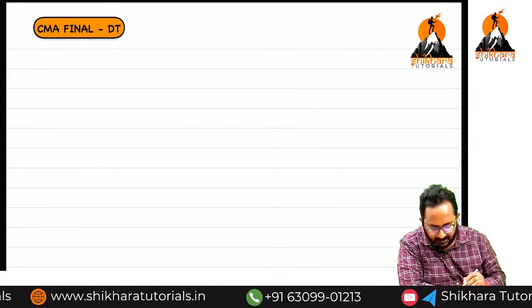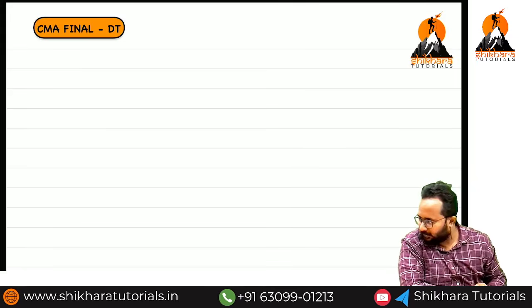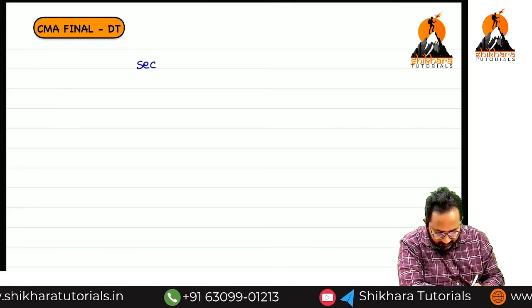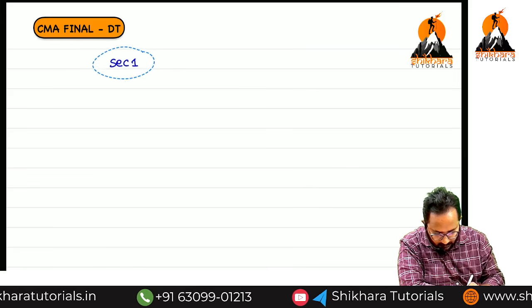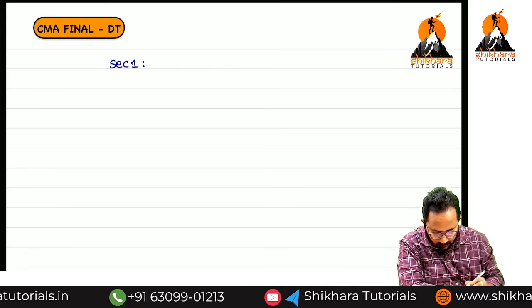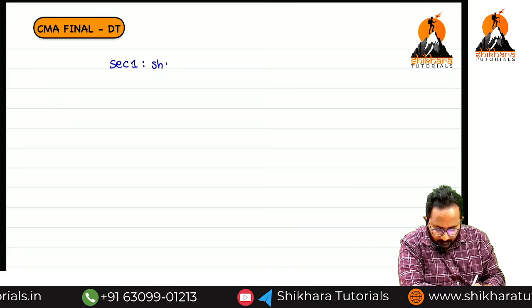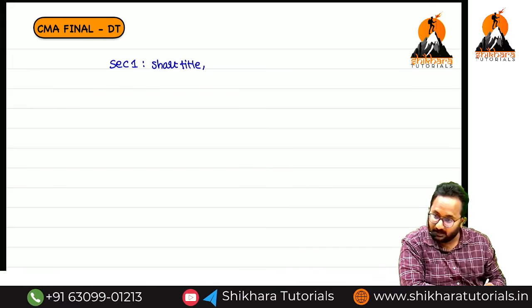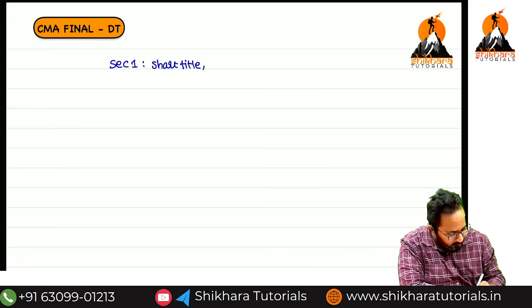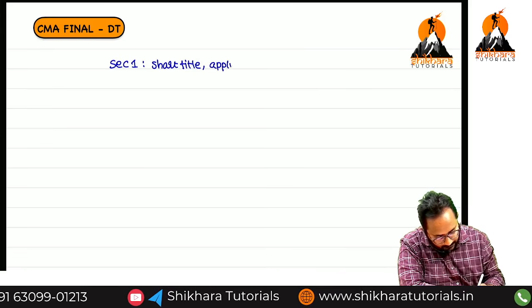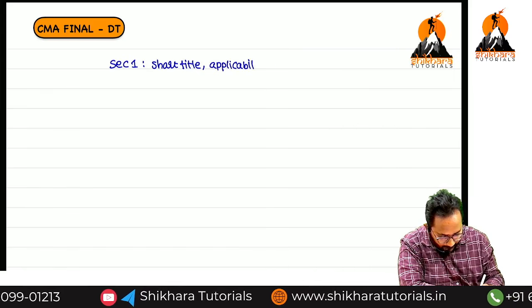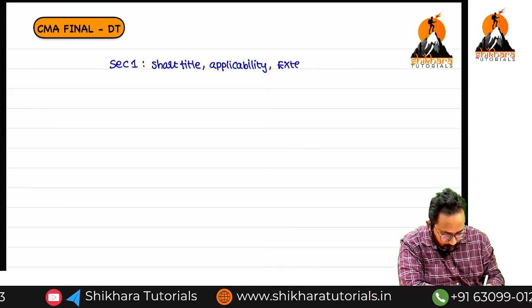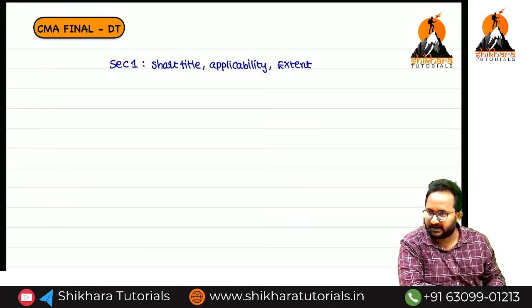In the Income Tax Act 1961, we have different sections, 1 to 298. So I want to introduce a few sections here itself. What is section 1? Any idea? Yes, ma, the short title. In section 1, for the entire Act, what is the short title? Income Tax Act 1961. Next, what is the applicability? It is applicable from 1/4/1962 and extends to the whole of India. So this is the content given in section 1.